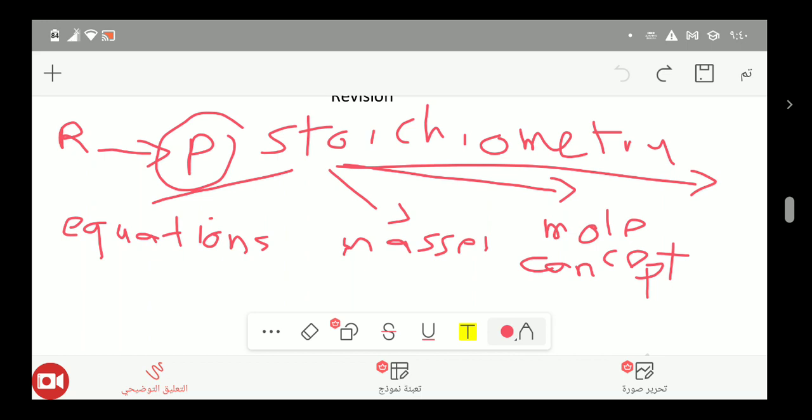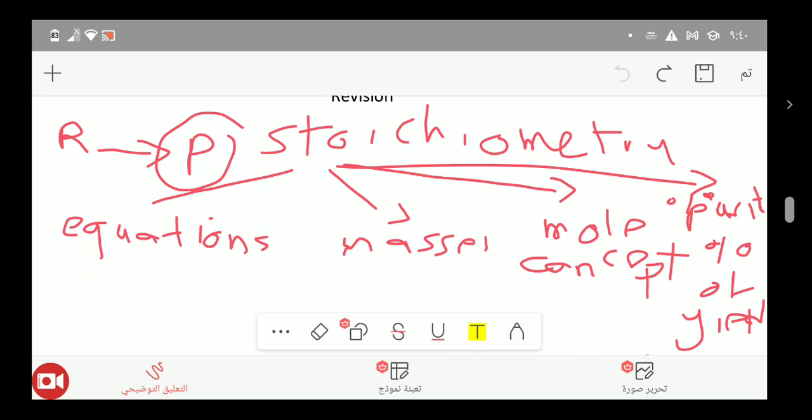So we'll talk about its purity, percent of purity, and the amount of ammonia resulting from the process, which is called percentage of yield. So these are the main 4 or 5 topics which we will talk about in the chapter of stoichiometry.